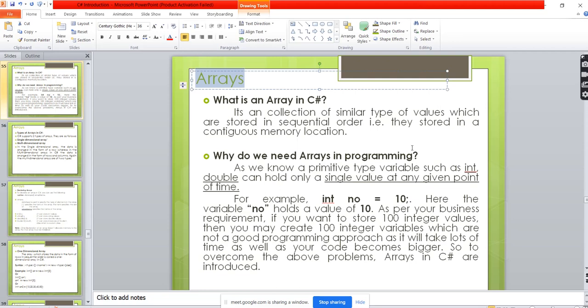You can see that in the previous example we worked on calculating the student's total. There we took 6 variables separately, for subject 1, subject 2, for English, Kannada, Telugu, computer science. For 6 subjects we took 6 variables.